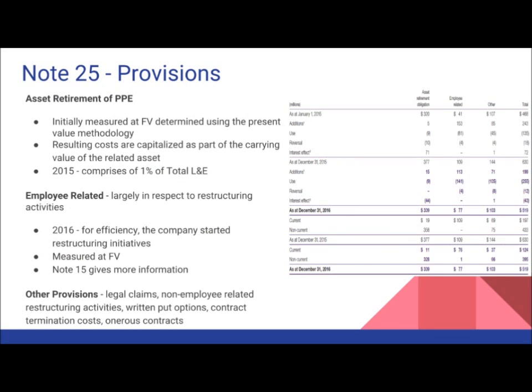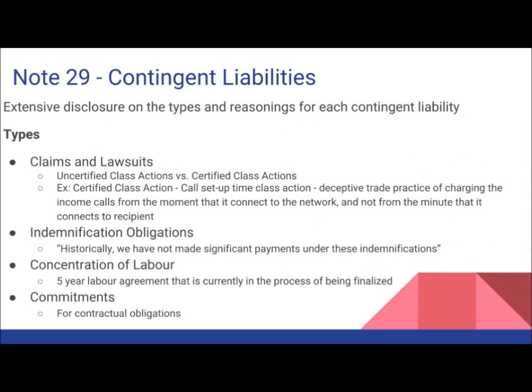Note 25 is dedicated to provisions, where there are three major categories: asset retirement of property, plant, and equipment. The second category is employee-related, due to the restructuring activities that TELUS took on in 2016. And lastly, in the other provisions category, there's more information on written put options, contract termination costs, and onerous contracts. Note 29 is dedicated to the contingent liabilities, where TELUS gives information on the types and the reasoning for each liability. There are four major categories: claims and lawsuits, indemnification obligations, concentration of labor, and commitments for their contractual obligations.